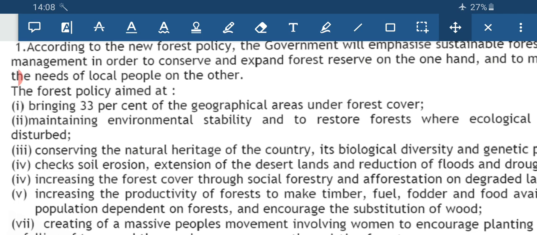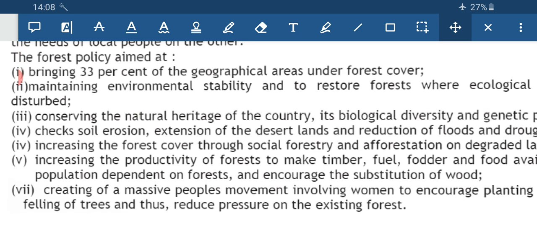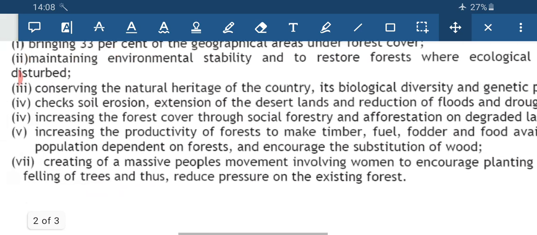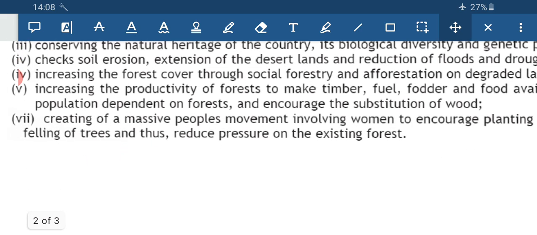If excessive timber is being used, that results in deforestation. So we have to find substitutes for wood, and spread awareness about the degradation of the forest, and involve women to encourage the planting of trees, and make people aware so that they stop lopping or cutting the trees, so that the burden on the existing forest is reduced.